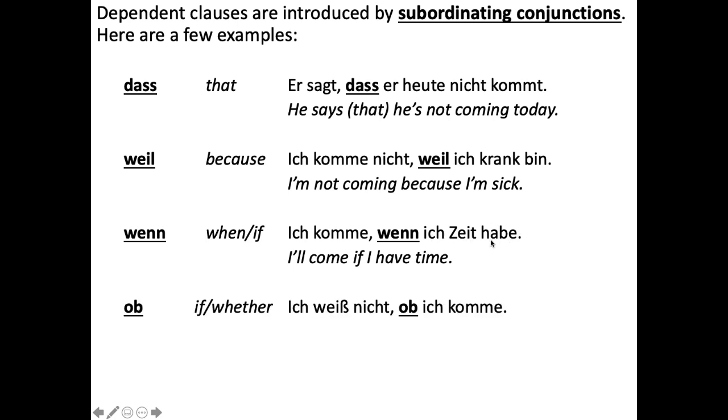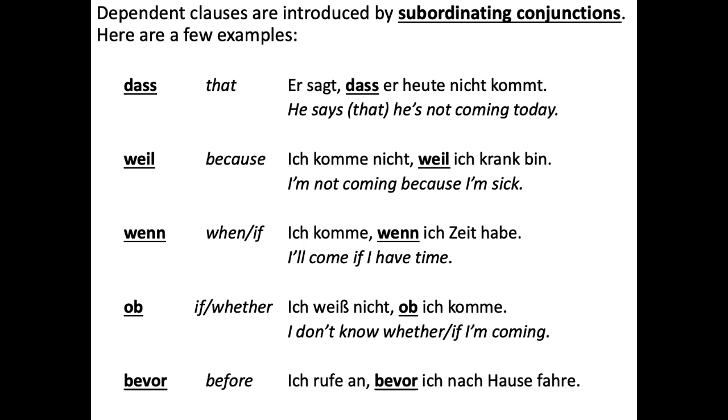Ob, meaning whether or if. Ich weiß nicht, ob ich komme. I don't know whether I'm coming or if I'm coming. Okay, and then bevor. Ich rufe an, bevor ich nach Hause fahre. I'll call before I drive home. So see how ich fahre, that's actually the verb, fahre. But before is a subordinating conjunction that's kicked the verb to the end.